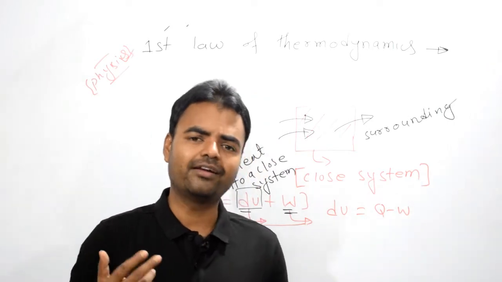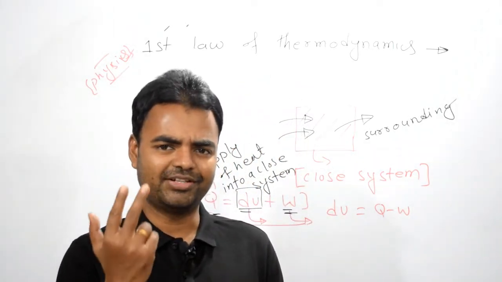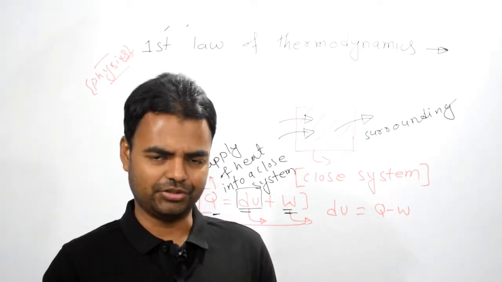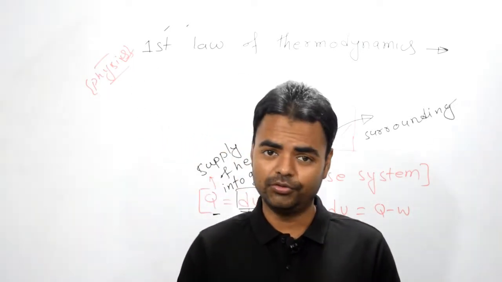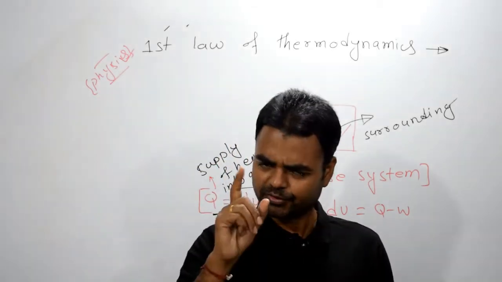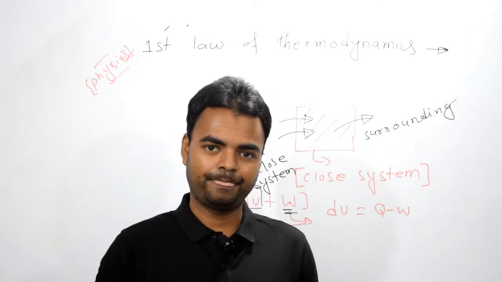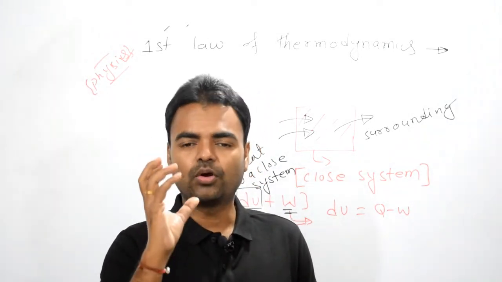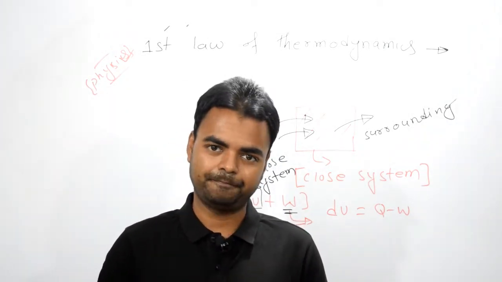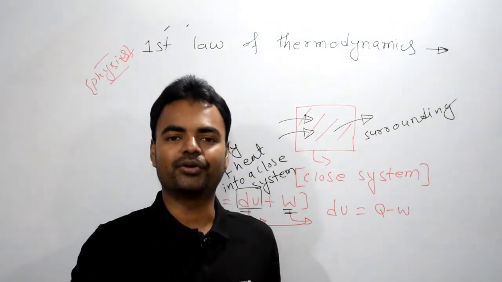So if you want to ask me what are the limitations of the first law of thermodynamics, there are two major limitations. One is we cannot understand the direction of flow of heat. Second limitation is we cannot understand the quality of energy. Quantity wise we can come to know, quality we cannot.